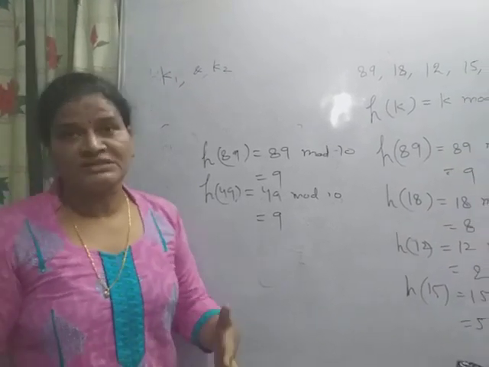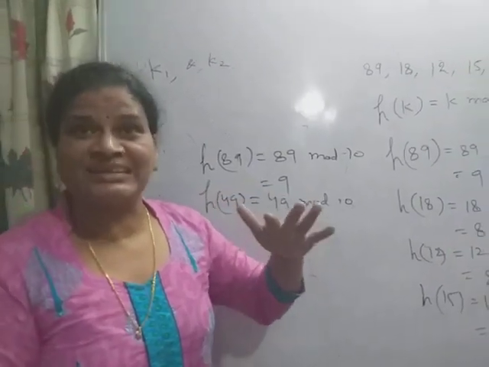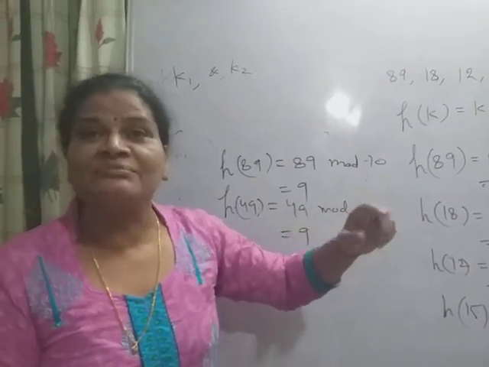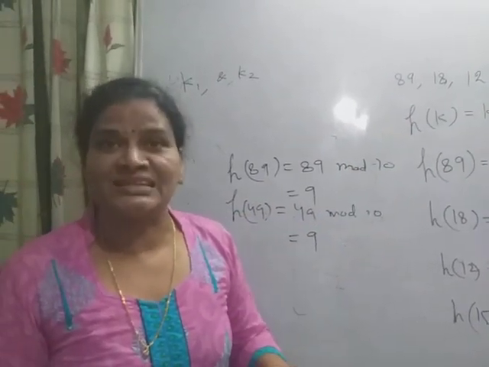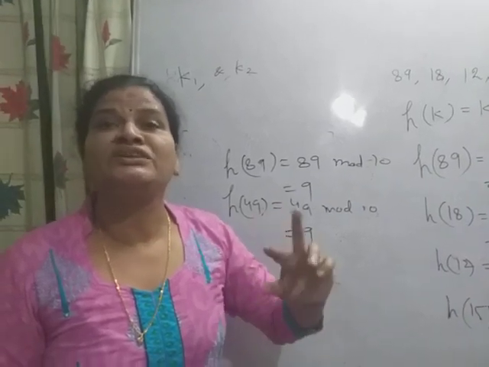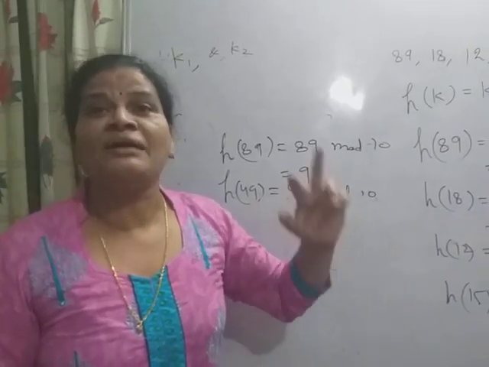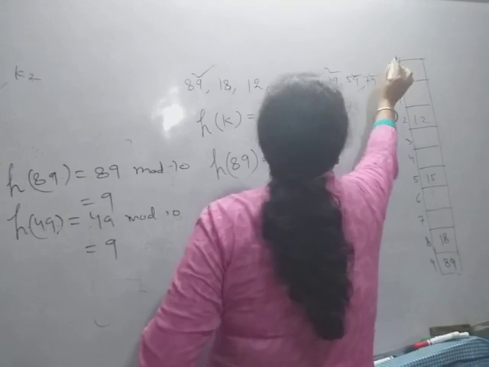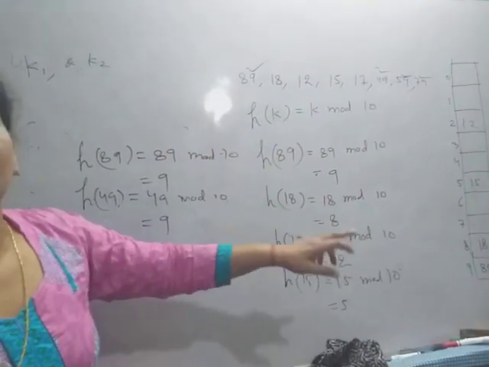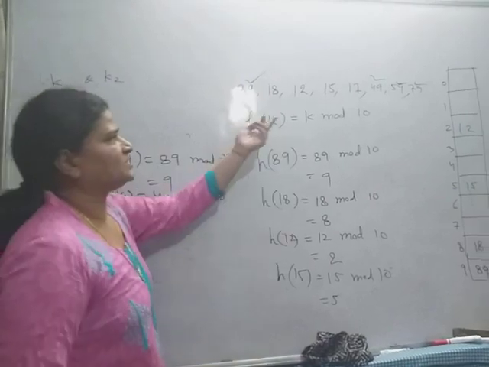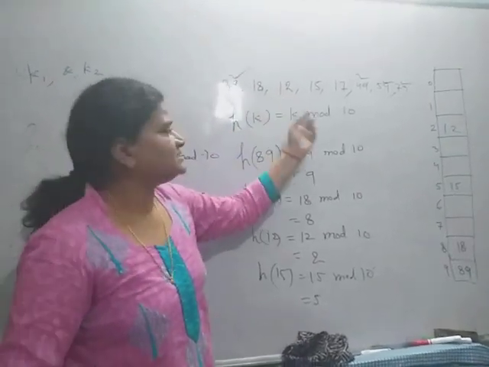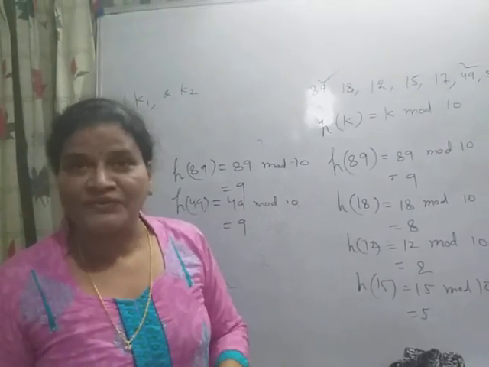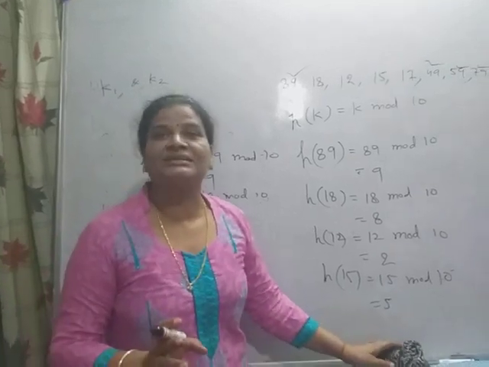Here collision is always possible, because the size of the keys or the data set that I am going to store into the table is very large as compared to the size of the table. So there are always chances that two or more different keys can map at the same location. Say suppose 89, 49, 59, 79 all map into the location 9. Similarly 12, 22, 32, 42 all map into the same location. So we have to select the hash function carefully.